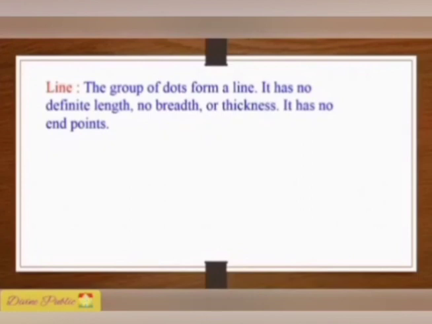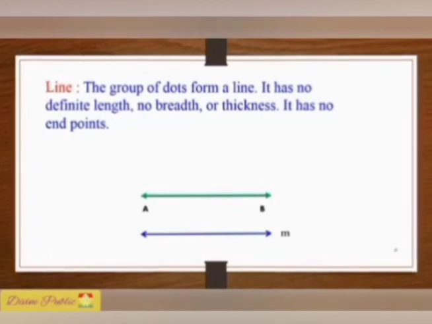Now let us see the concept of line. The group of dots form a line. It has no definite length, no breadth or thickness. It has no endpoints. You can see here the example of line. Dear students, you can see the arrows on both sides of the line. It means a line extended endlessly on both sides. Sometimes a line is represented by a small letter like L, M, N, etc. In the given figure, you can see M is a line.